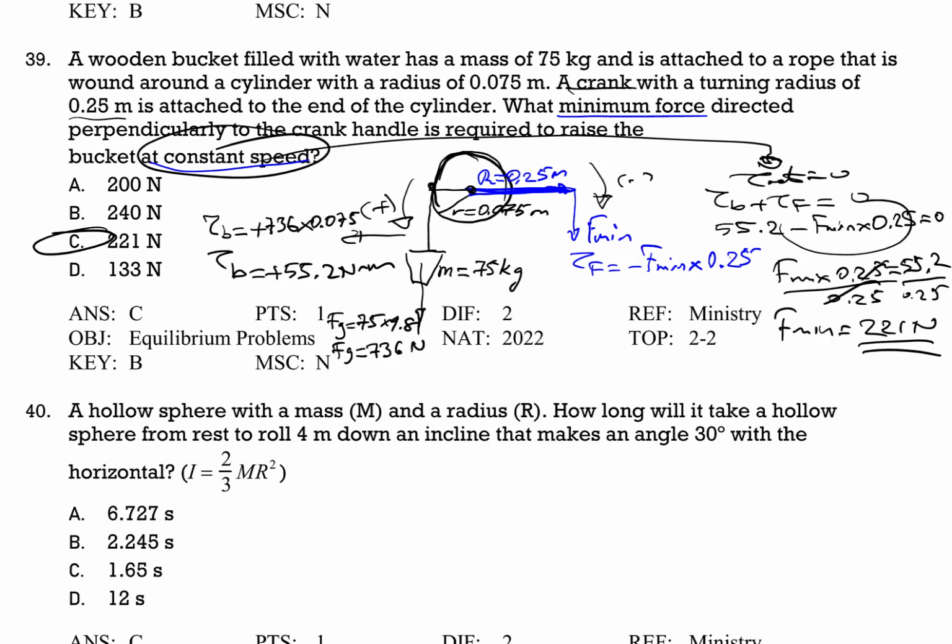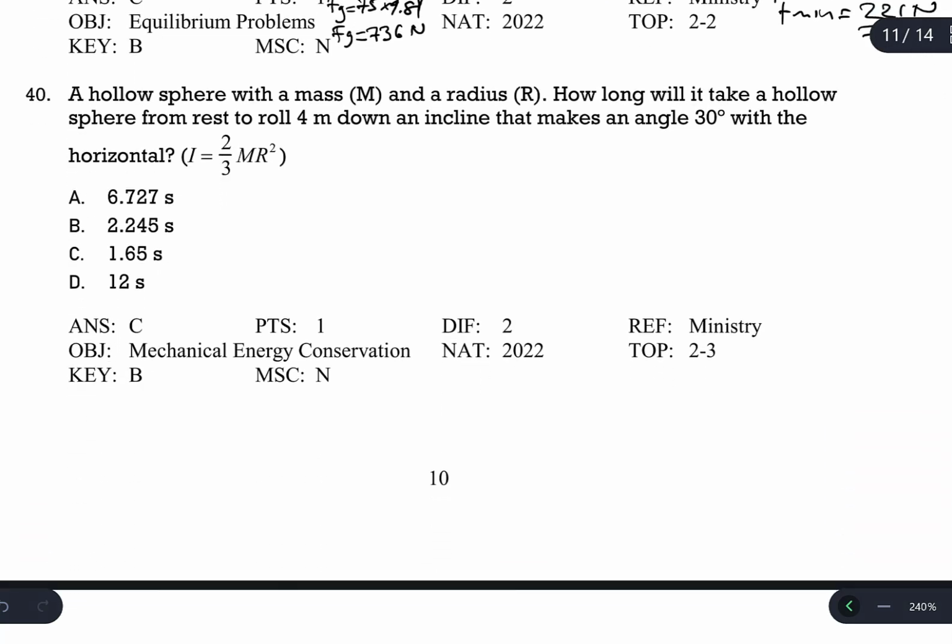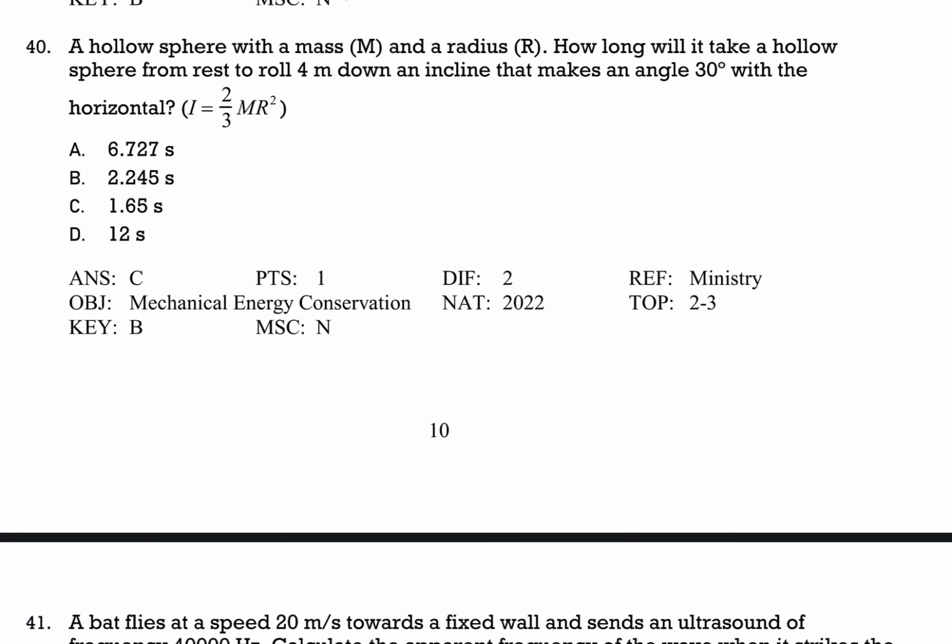This is also one of the chapter questions, first asked in chapter 2, question number 40. A hollow sphere with a mass m and a radius r. How long will it take the hollow sphere, from rest, to roll 4 meters down an incline that makes an angle of 30 degrees with the horizontal? This is also a chapter question, asked exactly the same way. I even remember the answer, and the answer is 1.265.